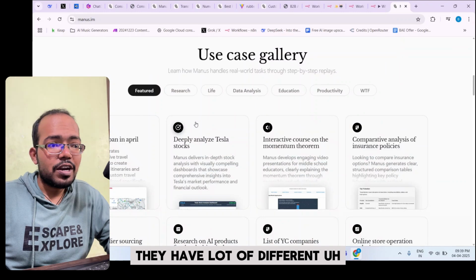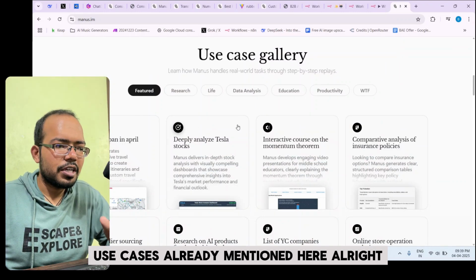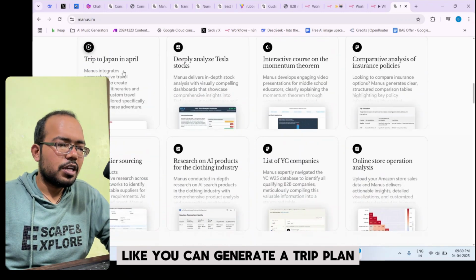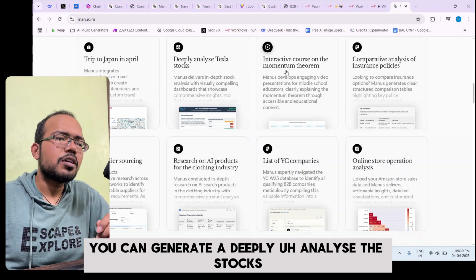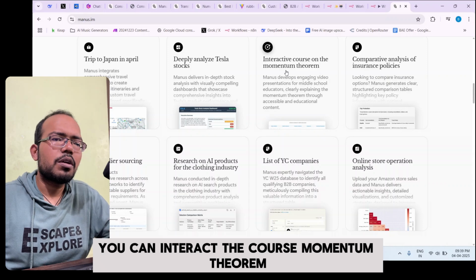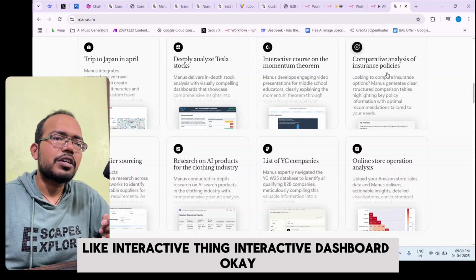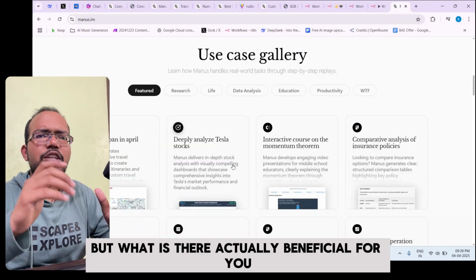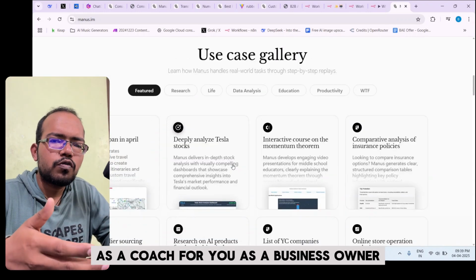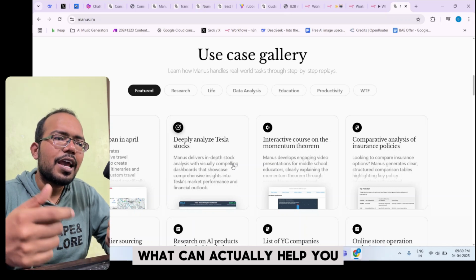They have a lot of different use cases already mentioned here. All right, like you can generate a trip plan, you can deeply analyze stocks, you can build an interactive thing on the course momentum theorem, like an interactive dashboard, okay, comparative analysis. But what is actually beneficial for you as a coach, for you as a business owner? What can actually help you?